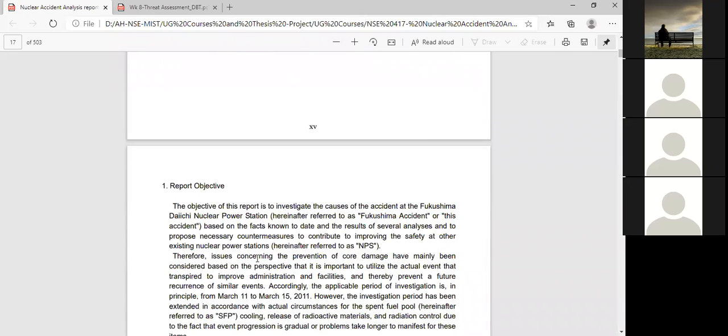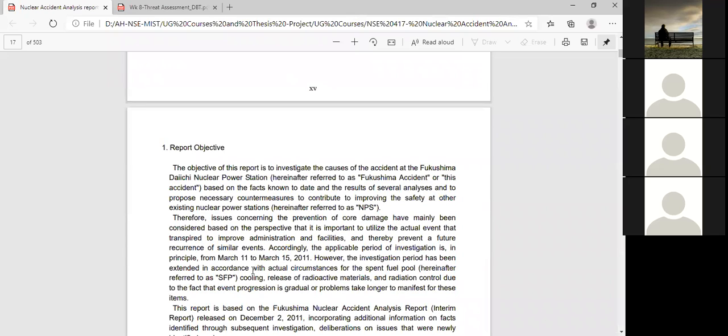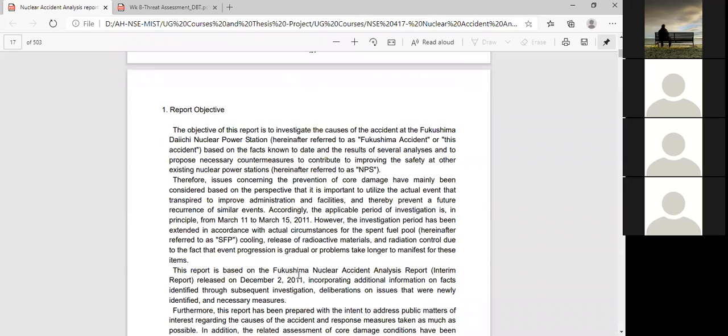Now if you see here the report objective, that I asked you about yesterday when you write the executive summary or introduction of your nuclear accident analysis, you must write it down. So the objective of this report is to investigate the causes of the accident at the Fukushima Daiichi nuclear power station, as I mentioned earlier.